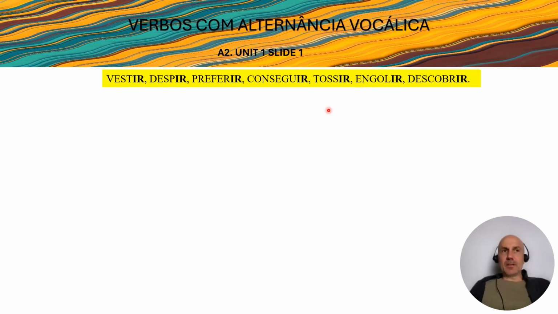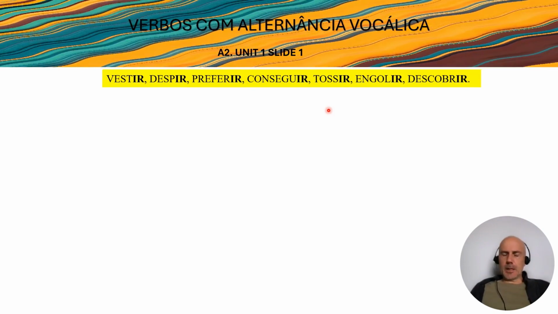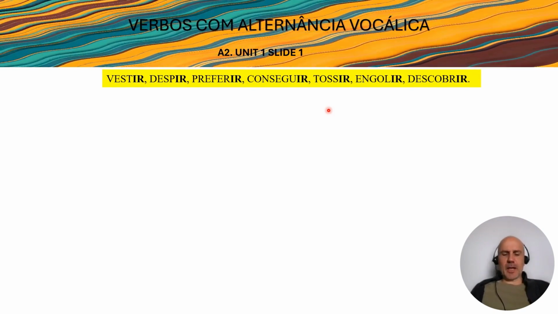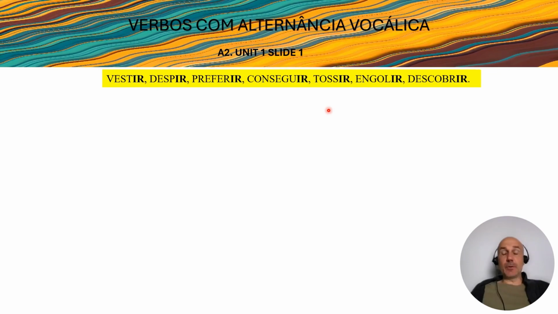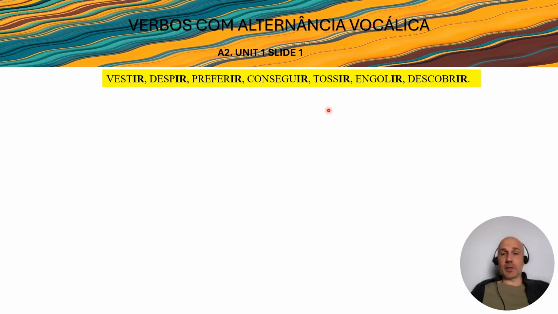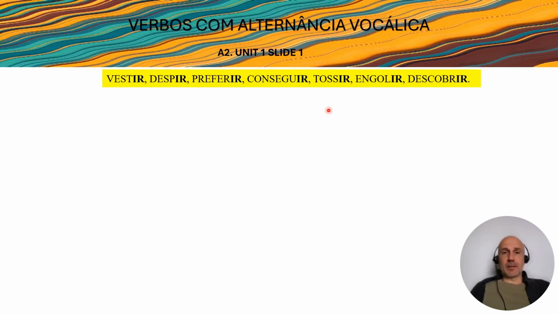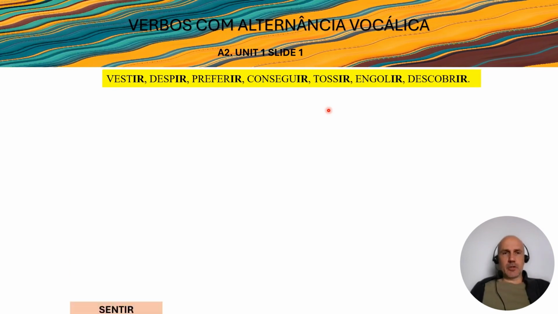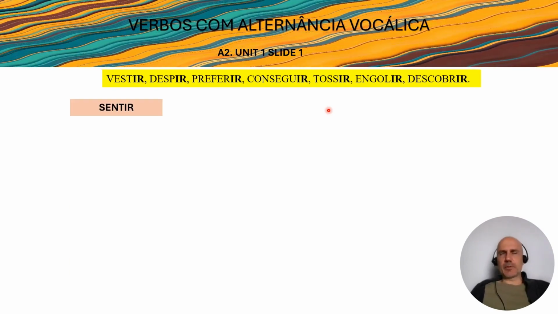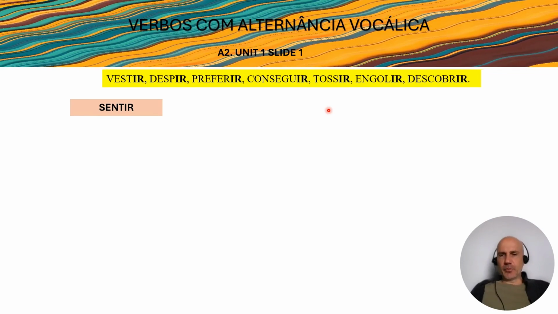So these verbs that change graphically, this is a transformation that happens with a few verbs, not all of them, okay? A few verbs that end like this, that end with an I and with an R, okay? Not all of them. And this is exactly what we will check. The first example that we have to show you is the verb sentir. Sentir means to feel, right?